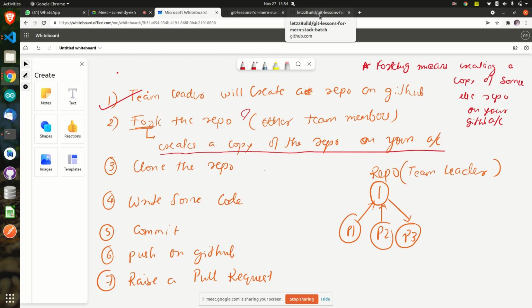Yesterday you created one. Now you see two repositories: the one from yesterday and the one you just forked. If this step is done, forking will have created a copy. Okay, so we are done with forking. What is the next step I have told here?